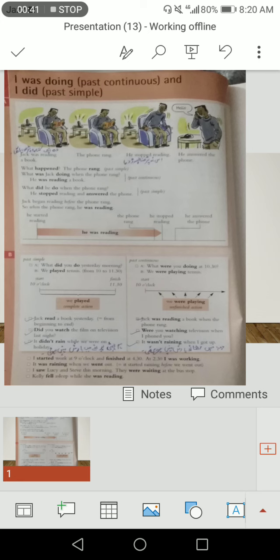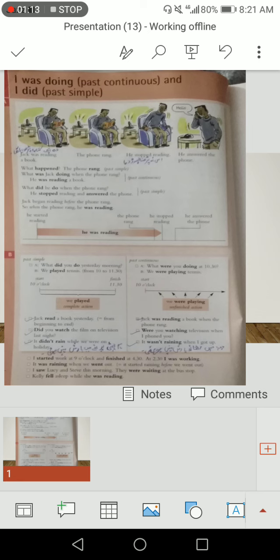So what happened? The phone rang. It is past simple. But when we say, what was Jack doing when the phone rang? It means when we use was or were and the ing form, the first form of the verb, then it becomes past continuous tense. He was reading a book. What did he do when the phone rang? This is also past simple. He stopped reading and answered the phone.